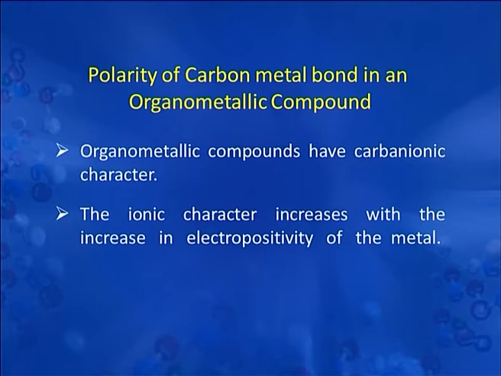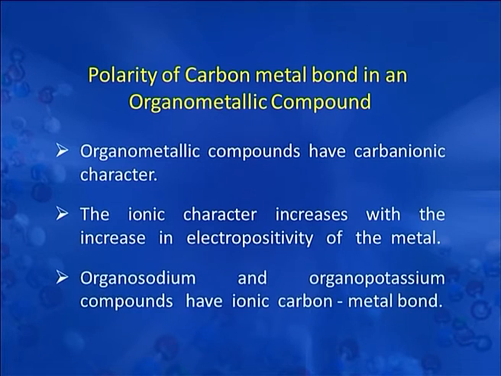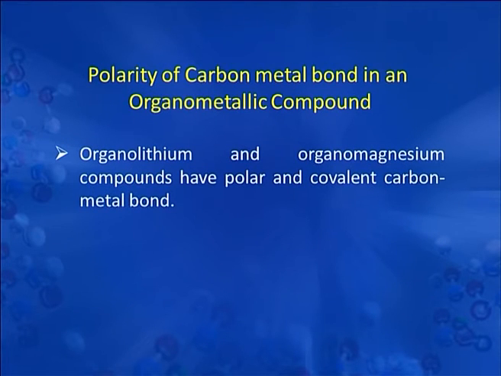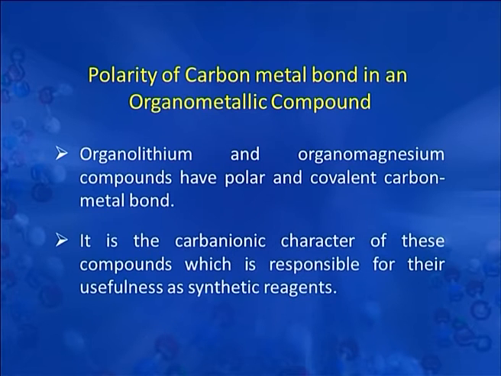The ionic character increases with increase in electropositivity of the metal. Organosodium and organopotassium compounds have an ionic carbon metal bond, whereas organolithium and organomagnesium compounds have a polar covalent carbon metal bond. It is the carbanionic character of these compounds which is responsible for their usefulness as synthetic reagents. We will now discuss the preparation of organolithium compounds by the reaction of alkyl halide with metallic lithium.